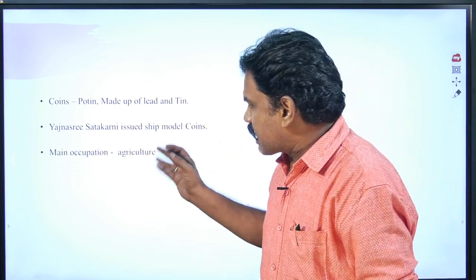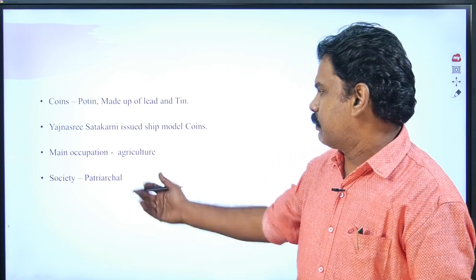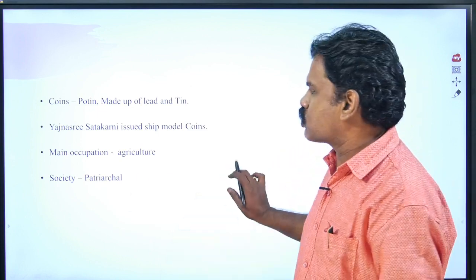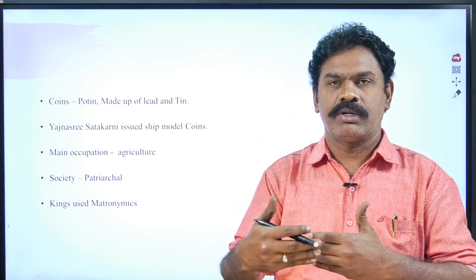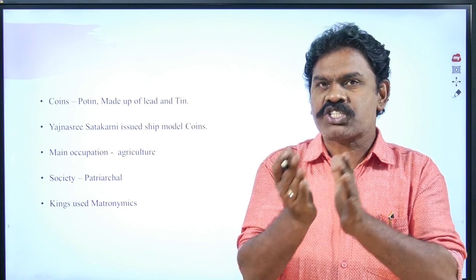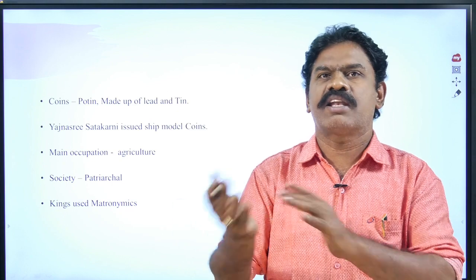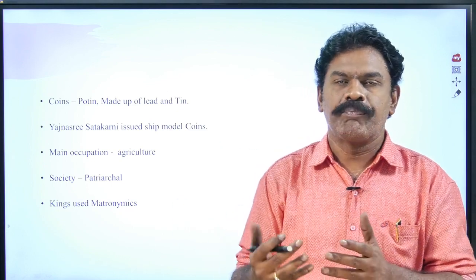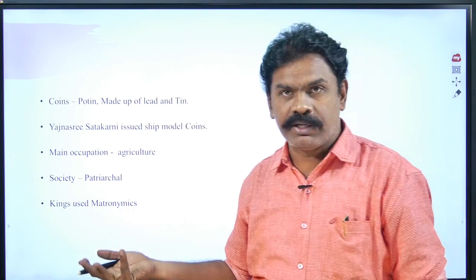The main occupation in the Satavahana period was agriculture. Society was patriarchal. Kings used matronymics. That means Gautamiputra Satakarni started to use his mother's name in his inscriptions. The first name of Gautamiputra Satakarni, Gautamiputra, means son of Gautami. That means he used his mother's name.